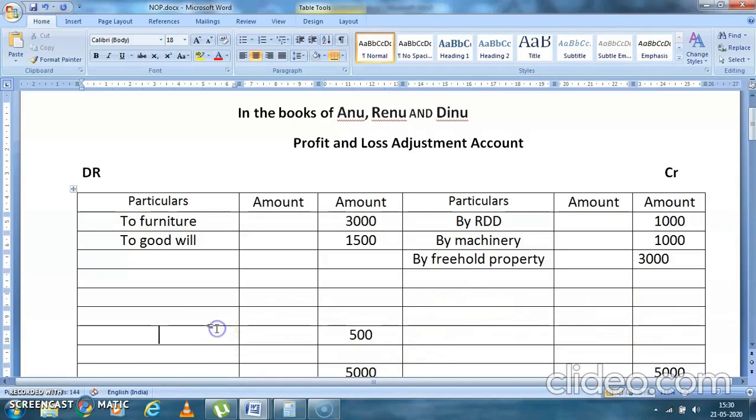And this 500 will go to all the partners. So you'll write here, to capital account. Who are the partners? The names of the partners are Anu, Renu, and Dinu.